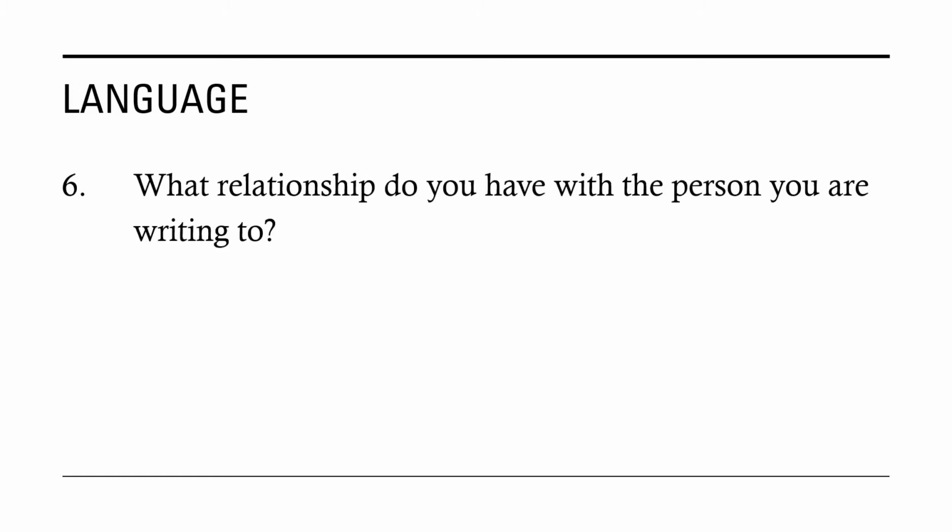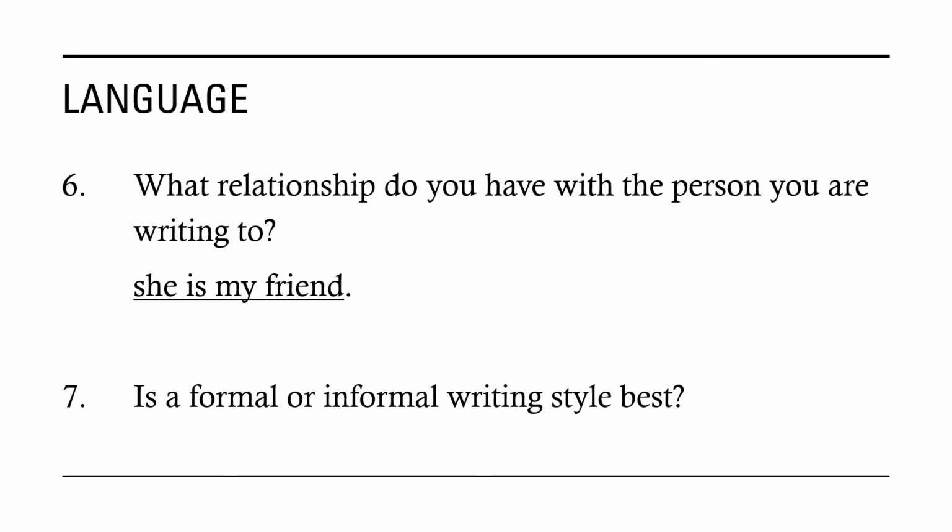Now, under the language, question number 6, what relationship do you have with the person you are writing to? This one you can actually see in the first line from the writing task, where it's written that your English-speaking friend. So in a way, she is my friend. The next question is, is a formal or informal writing style best? For email, we normally write using the informal writing style.